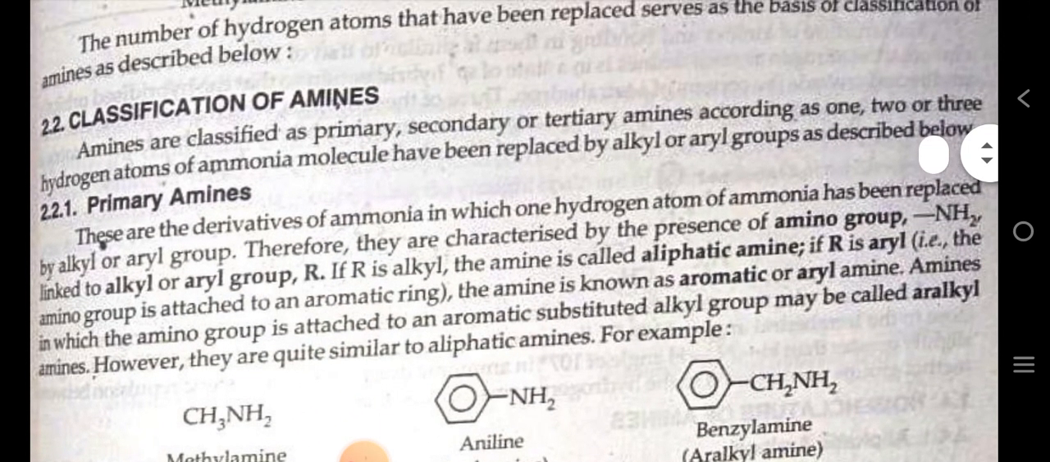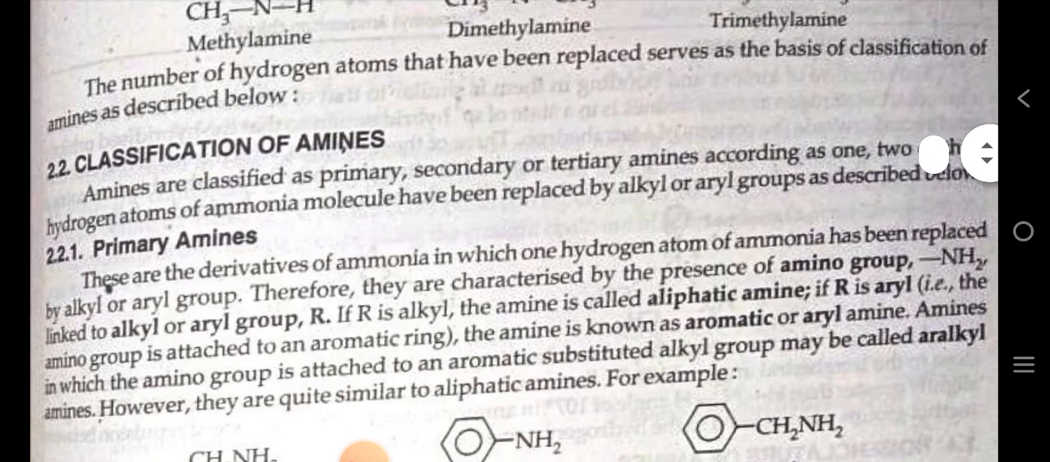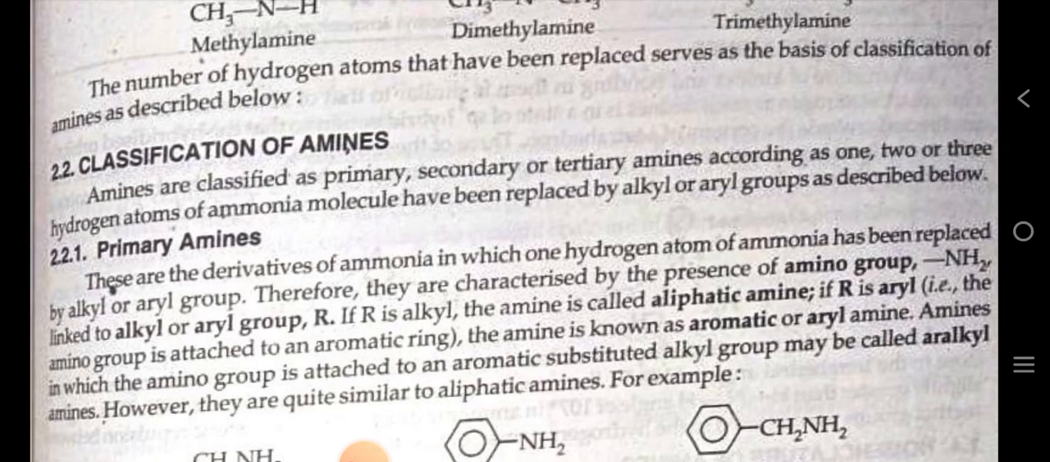After that, classification of amines. Amines are classified as primary, secondary or tertiary amines according as 1, 2 or 3 hydrogen atoms of the ammonia molecule have been replaced by alkyl or aryl group as described below.